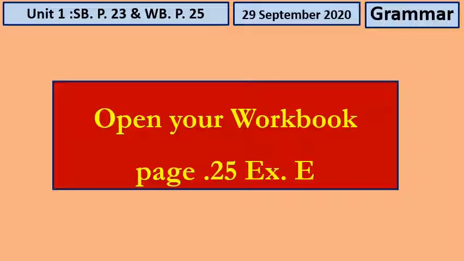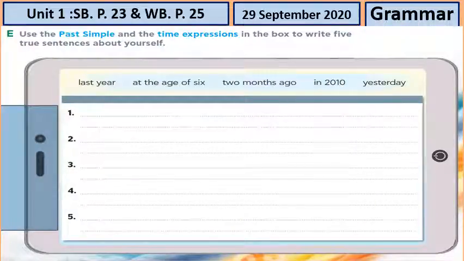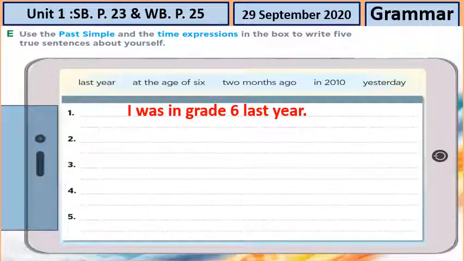Now I want you to open your book, page 25, exercise E. Now you are going to do this one on your own. I want you first to use the past simple and the time expressions that we studied before in the box to write 5 true sentences about yourself. You can use last year, at the age of 6, 2 months ago, 2010, yesterday. Now write 6 sentences. For example, I was in grade 6 last year.